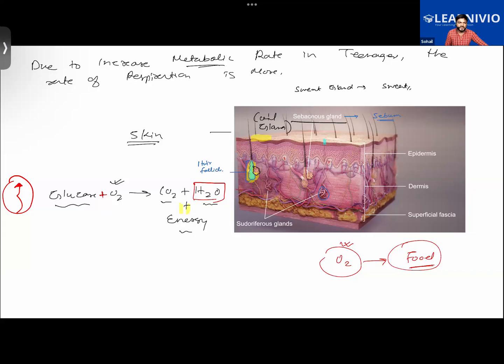Getting it now? For example, adults would be very physically active. So when we are running or doing some intense workout, why does sweating increase? Can you guys answer this? What is the main reason behind that?